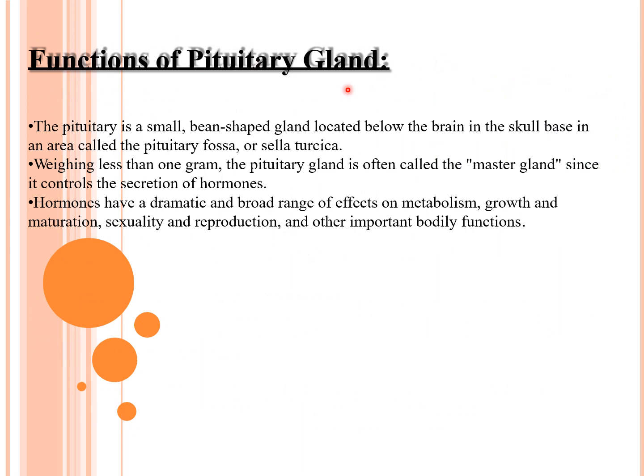What are the functions of pituitary gland? Pituitary gland is a small bean-shaped, this already we have discussed, weighing less than 1 gram. Pituitary is often called master gland, already you know. Hormones have a dramatic and broad range effects on metabolism, growth, maturation, sexuality, reproduction, and other important bodily functions. And remember, dear students, in physiology they will teach you about the functions of each and every hormone secreted from the pituitary gland. In anatomy, you should remember only the hormones which are secreted from anterior pituitary, posterior pituitary. Okay.